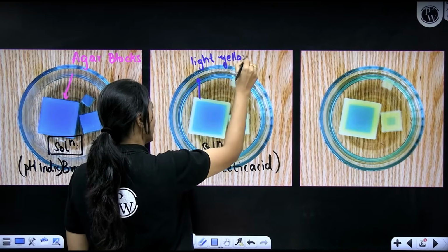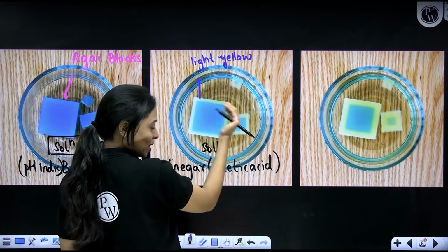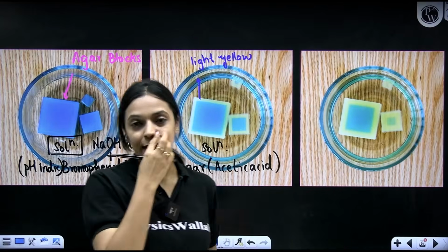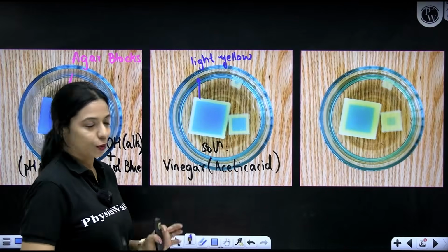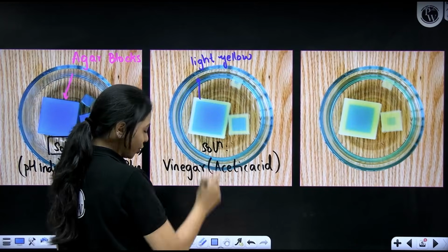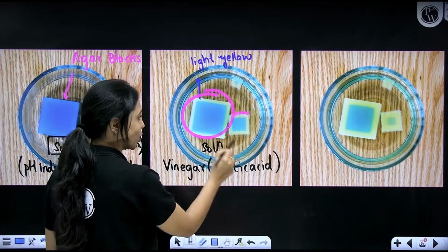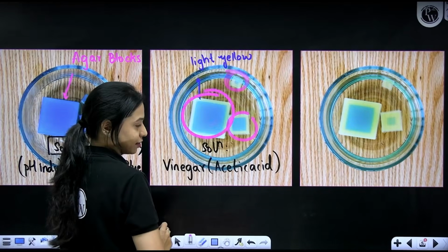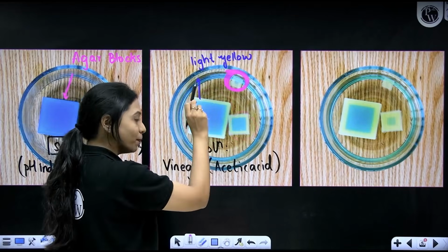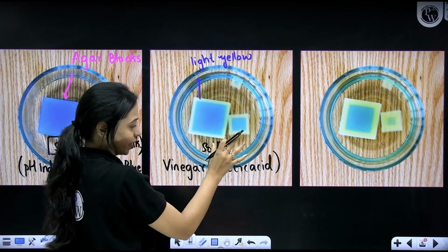Why is that happening? Because from the surrounding acetic acid solution, slowly, little by little, it's diffusing into the agar block. Agar block will have many microscopic pores through which these acetic acid molecules will diffuse. I want you to notice the size of these 3 different molecules. This one is, of course, the largest. This is the smallest. You can't even see there's a block that is existing here. If you can notice, the smallest block is the one that will get decolorized, become light yellow the quickest. The largest one will take a really long time.